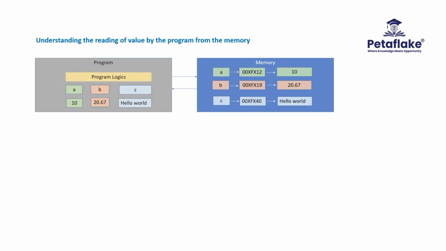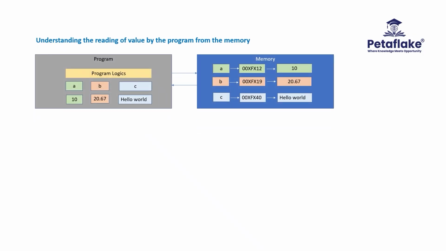Let's understand how the program reads the value of the variable from the memory. When we use the variables a, b and c in the program as part of any logic, the program first gets the memory address stored by the variables, and based on the memory address, the value stored at the specific memory address will be read from the memory. The program replaces the variable name with the actual values fetched from the memory and uses the actual values to apply the logic. Let's understand the limitation of storing values in the variables in other programming languages.